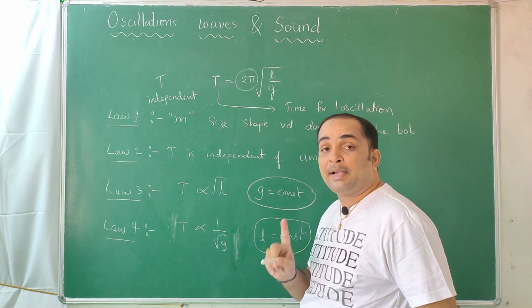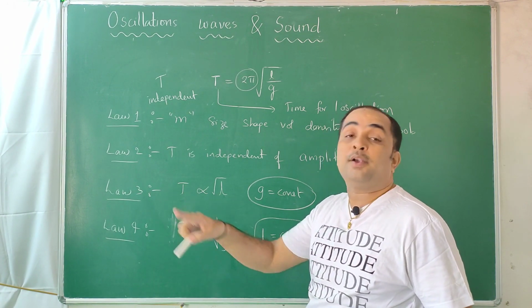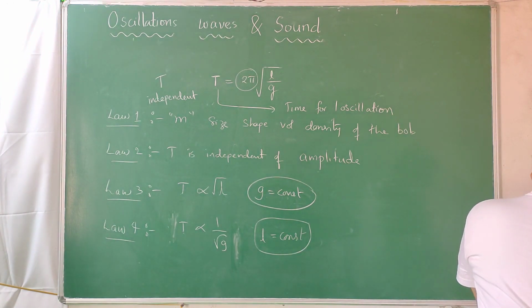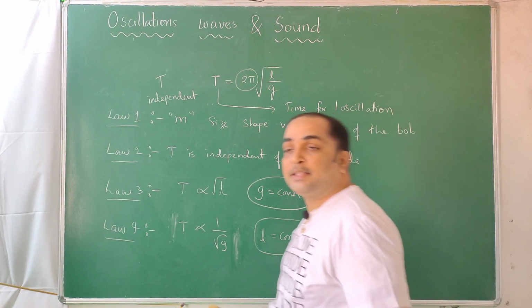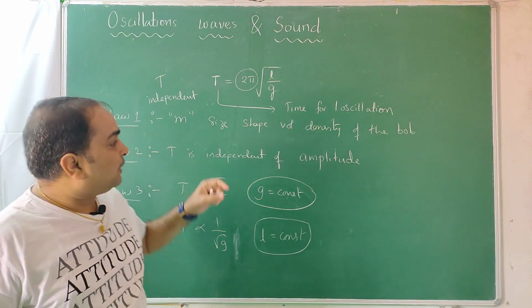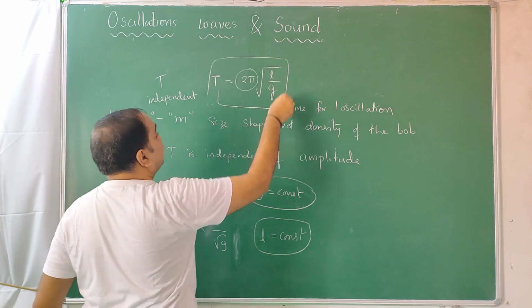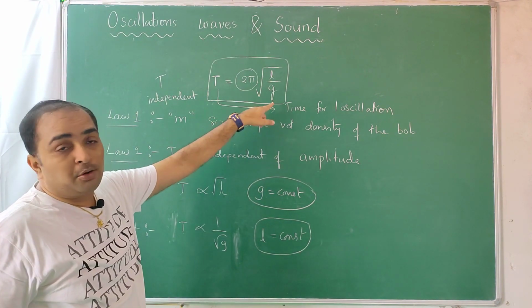What is time period? Repeatedly I am telling. Time to complete one oscillation. What is one oscillation? A to and fro motion. So these are minimum elementary things. Even a school child should know it. It is difficult to remember the laws, but it is easy to remember one formula like this, and it is also useful to solve problems. T is equal to 2 pi under root L by g.